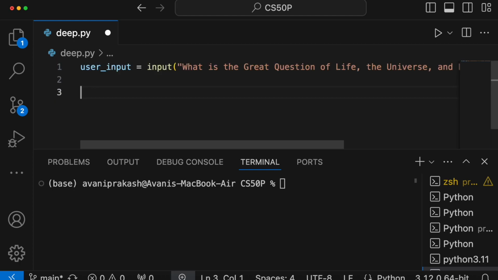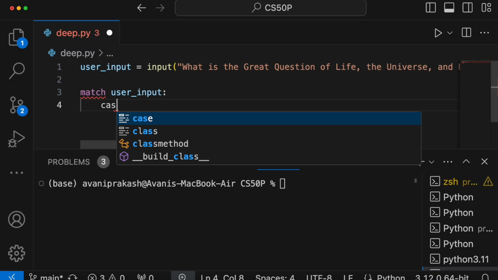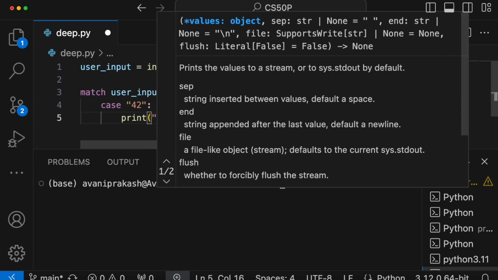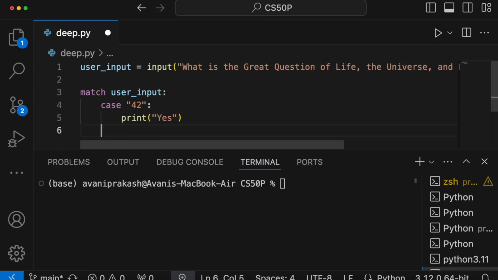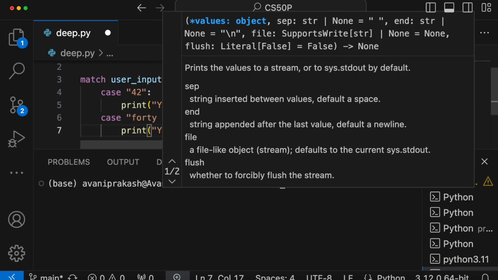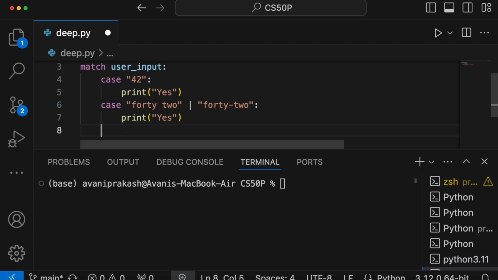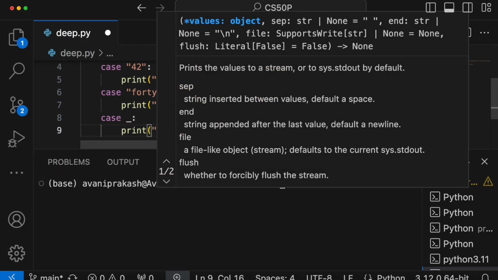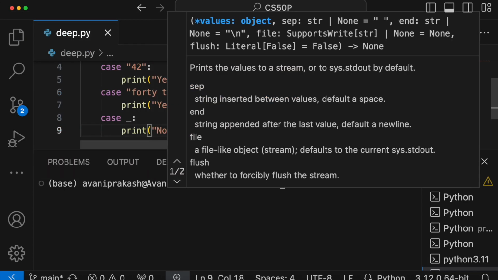I have removed everything from here. Match. What do we need to match? User input. With match goes the case statement. Case 42: if the user is saying 42, print yes. The second case is if the user is entering 42 in words, or in words but with a hyphen. Even in that case we need to print yes. And the third and final case is if the user inputs anything other than these three, then we need to print no. This is it.